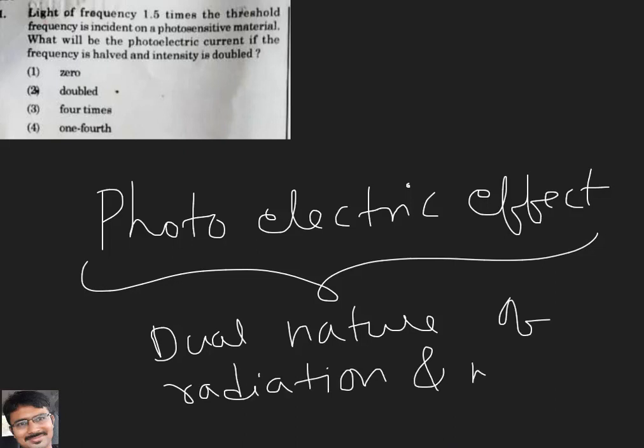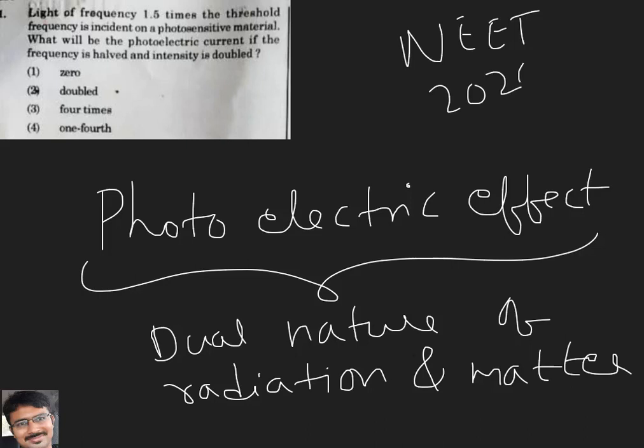This question came in NEET 2020. What topic is it related to? Photoelectric effect, and the chapter name is dual nature of radiation and matter. So, how to handle this photoelectric effect sum? Let us observe now how to handle this NEET 2020 problem.